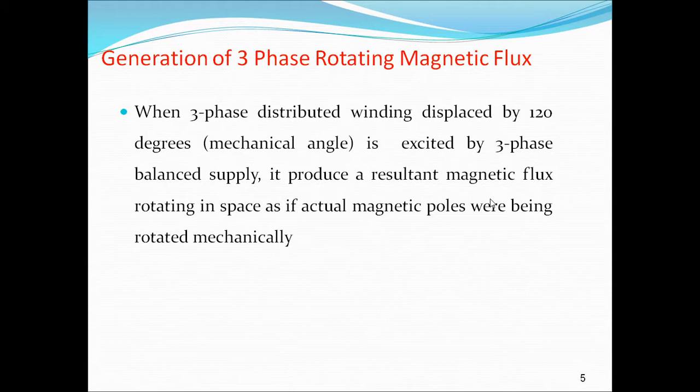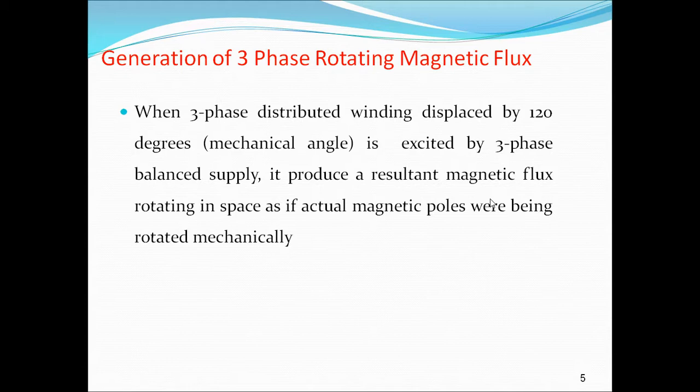Three phases. In a three-phase distributed winding, how are the windings arranged? The windings are 120 degrees apart. That means the angle between R and Y phase is 120 degrees, the angle between Y and B is 120 degrees, and the angle between R and B is 120 degrees. All phases are 120 degrees apart and excited by a three-phase supply.